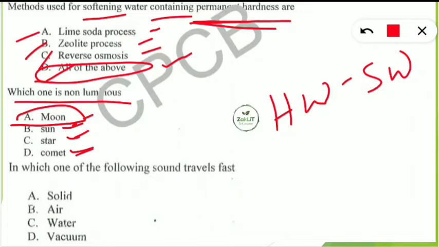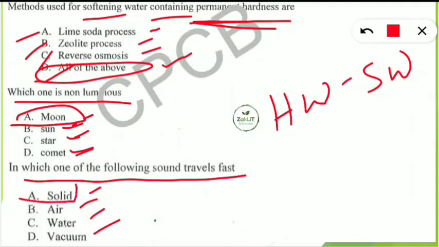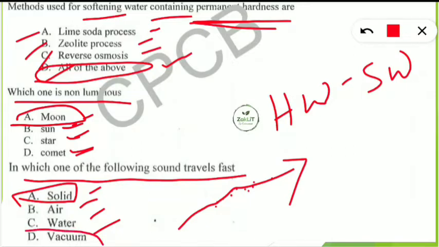Next question is also general from the physics, you can say, and it is, in which one of the following sound travels fast? So sound travels fast in which? Solid, air, water, or vacuum? So here the correct option will be it travels faster in the solid medium, because in solid the particles are very closely attached. So as a result it is able to move from one place to another very quickly. But it is moving less faster as compared to the water, air and vacuum in solid. In vacuum it is not at all moving. Its speed is 0. Why? Because in vacuum there are no particles inside that.